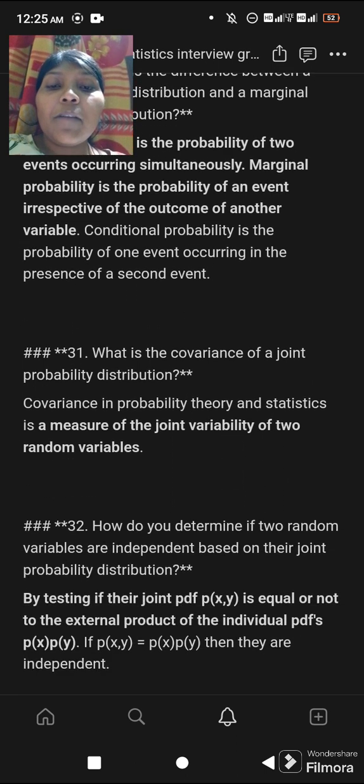And the next question: what is the covariance of a joint probability distribution? Covariance in probability theory and statistics is a measure of the joint variability of two random variables.